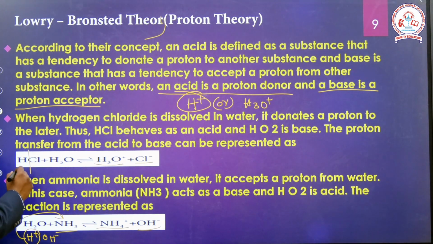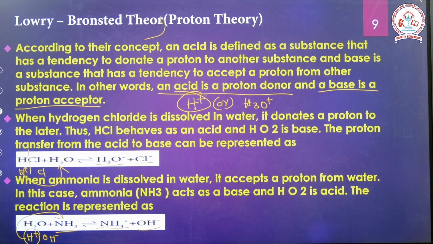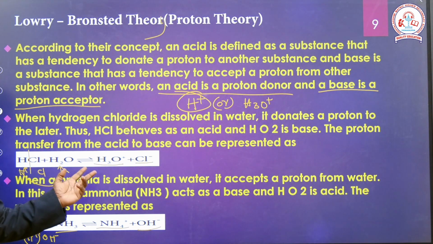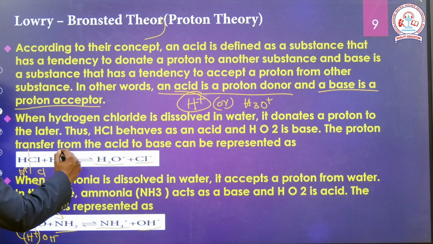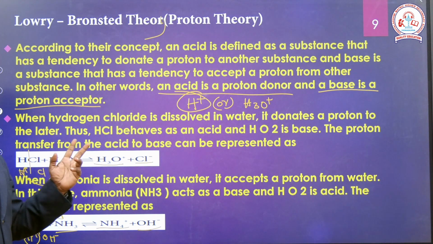So HCl splits into H plus and Cl minus. The H plus is received by H2O molecules, the proton acceptor. So which one is the proton acceptor? There are two reactants: one is hydrogen chloride, HCl, and the other is water. So in HCl, which one is it? Is HCl the acid or the base?